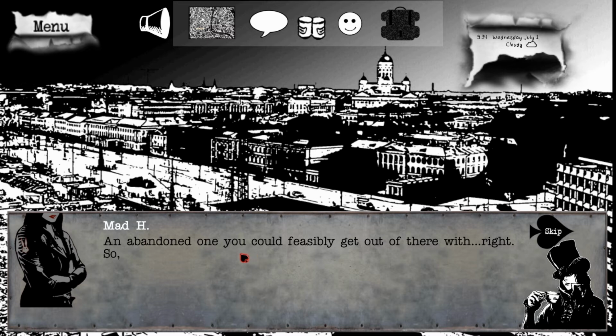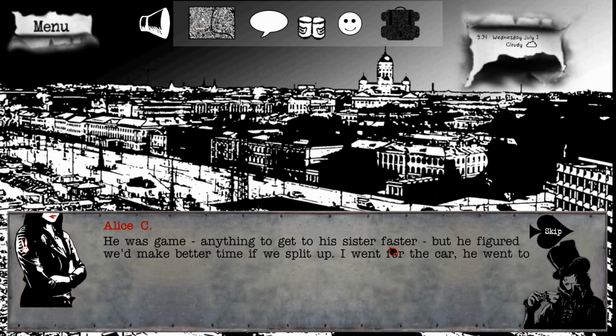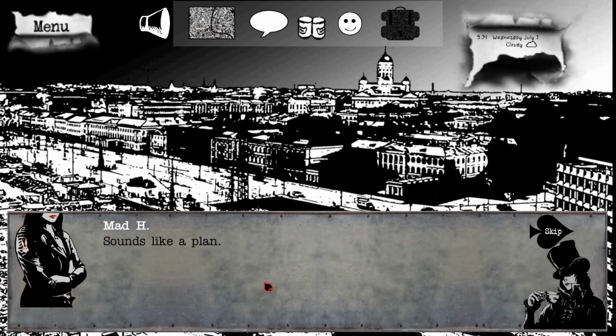An abandoned one you could feasibly get out of there with, right? So how did that go? And what did Chess have to say about this? He was game, anything to get to his sister faster, but he figured we'd make better time if we split up. I went for the car, he went to scout out a route. Okay, sounds like a plan. True, it is a plan.